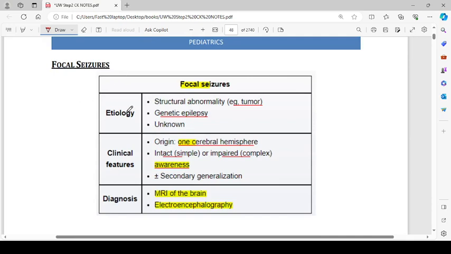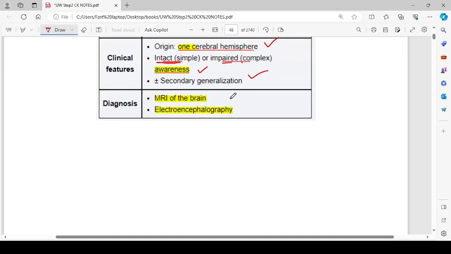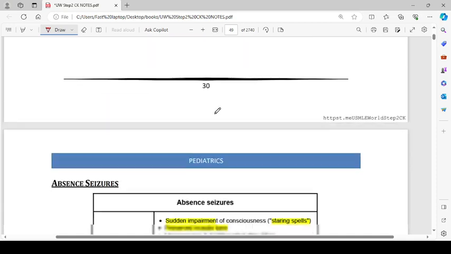What are focal seizures? Etiology: structural abnormality, for example a tumor, genetic epilepsy, or unknown causes. Clinical features include origin in one cerebral hemisphere, meaning focal seizures do not involve the whole brain, only one cerebral hemisphere. Awareness may be intact or impaired. If awareness is intact, that is a simple focal seizure. If awareness is impaired, that is a complex focal seizure. They may occur with or without secondary generalization, meaning they may become generalized and involve the whole brain in the long run. Diagnosis is by MRI of the brain and electroencephalography.